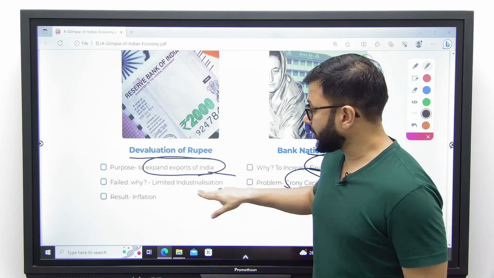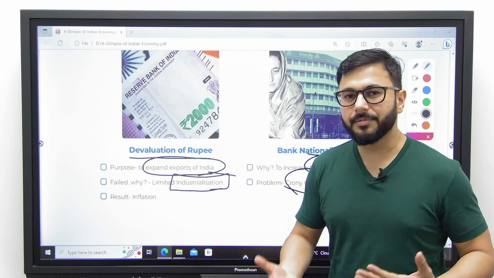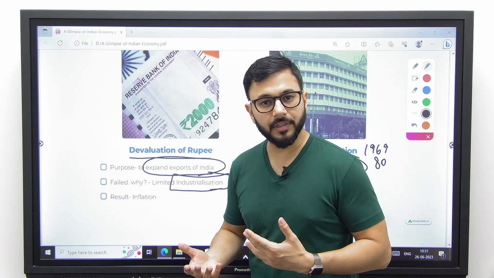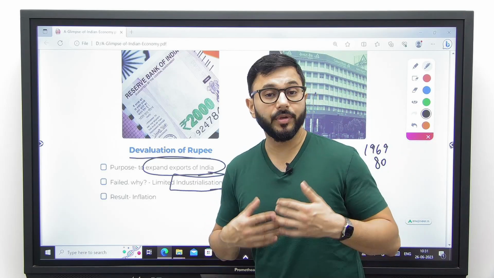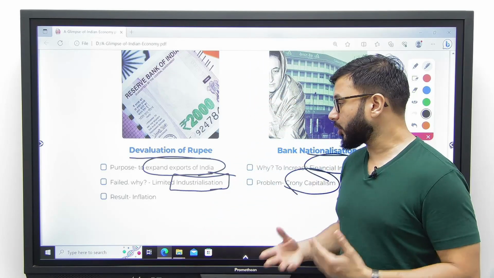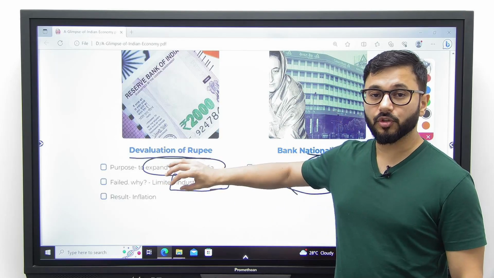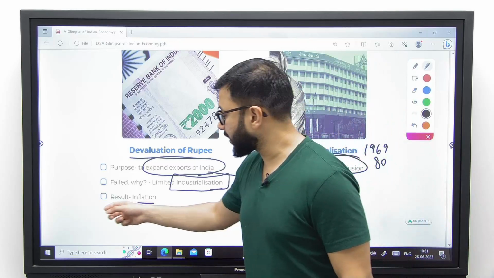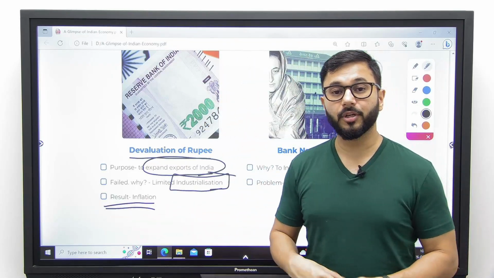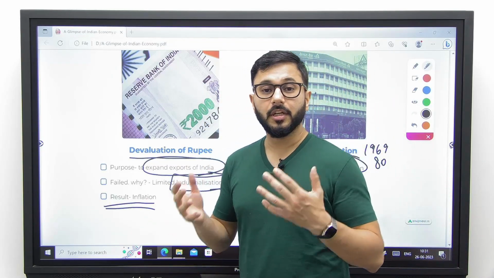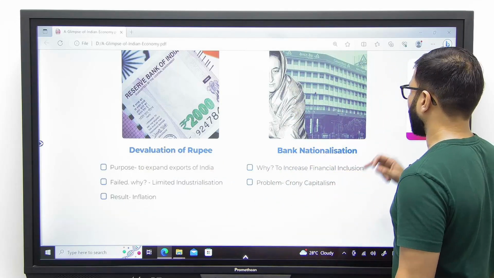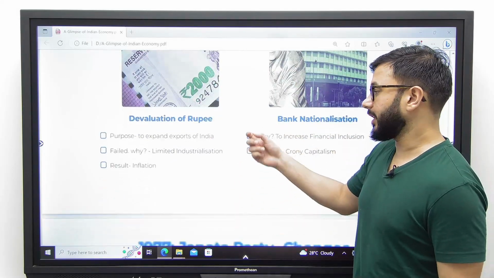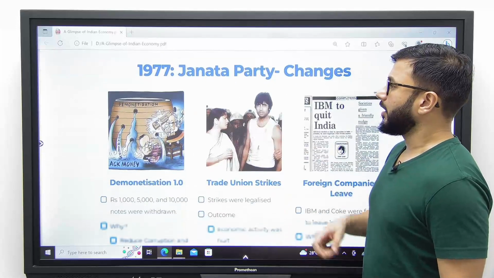Why? Because industrialization was already limited in India. Even after investing so much public funds, we could not industrialize to the extent we wanted to, and that is why we could not expand exports even though we devalued our rupee. What was the major outcome or result? Inflation. Because our imports became costlier, our import costs automatically increased, and that resulted in inflation in our economy.